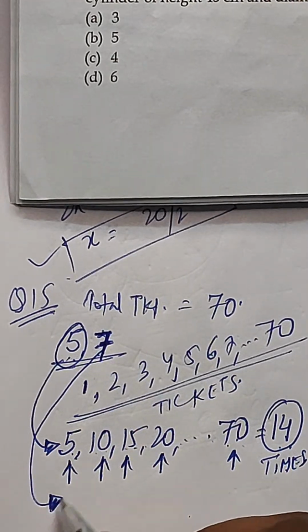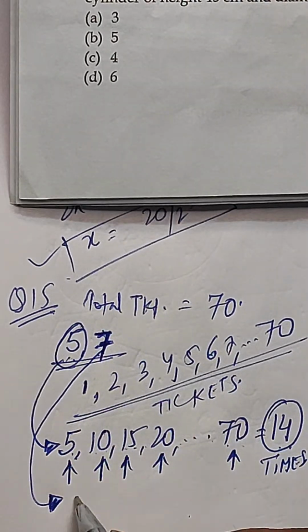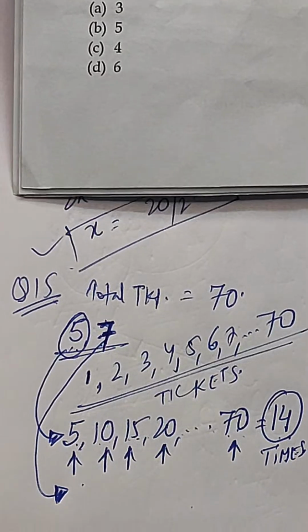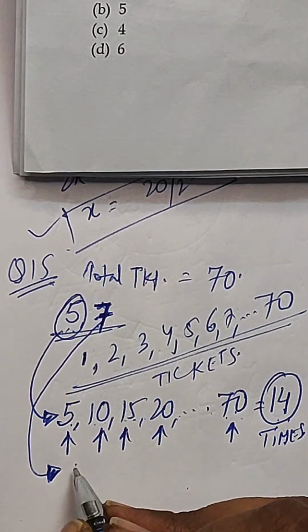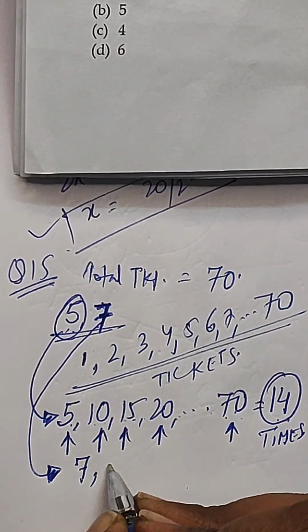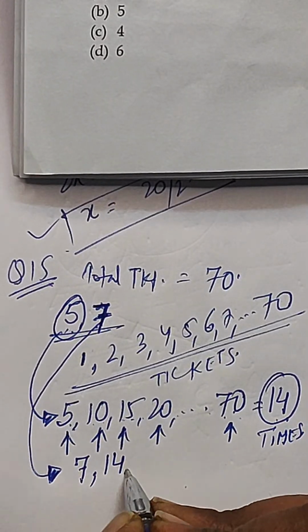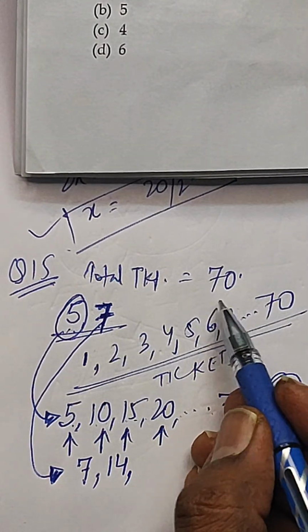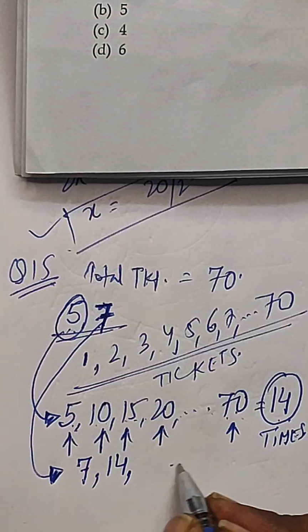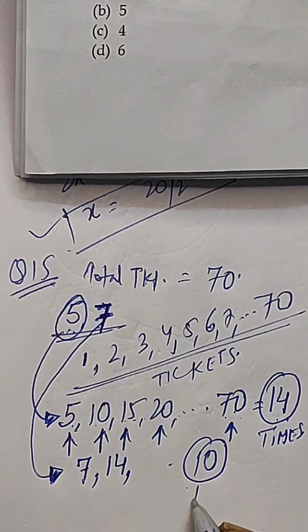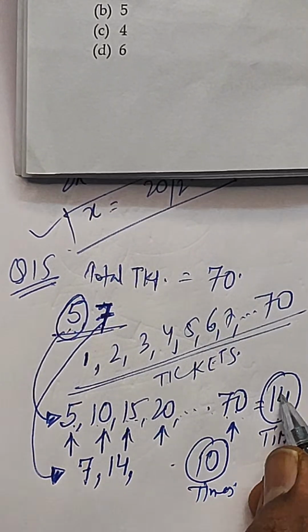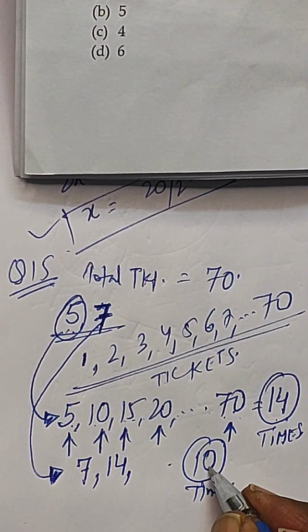So the number 7, you can see the table. What are the numbers? The numbers will be 7, then 14, all the numbers till 70. So this will be coming 10 times. So it will be 14 plus 10, 24, right?